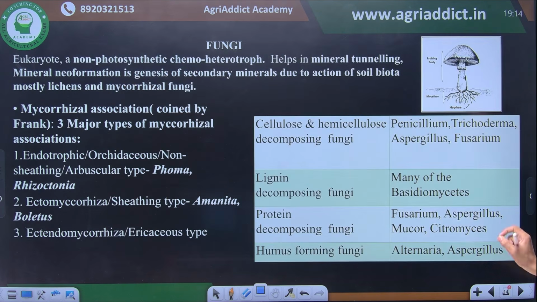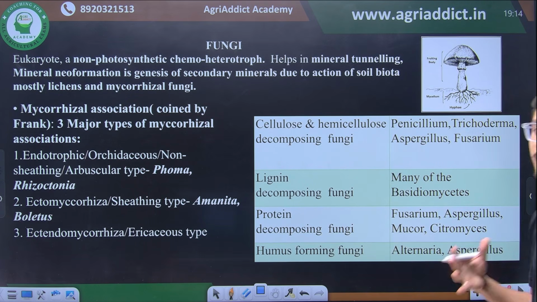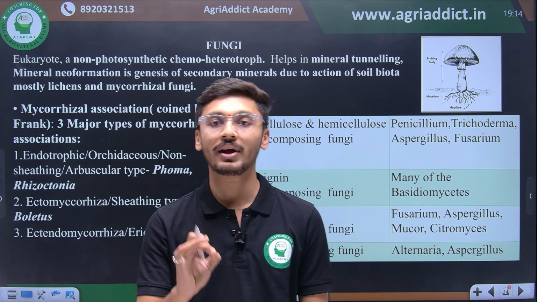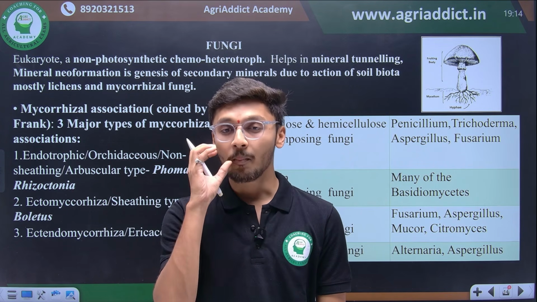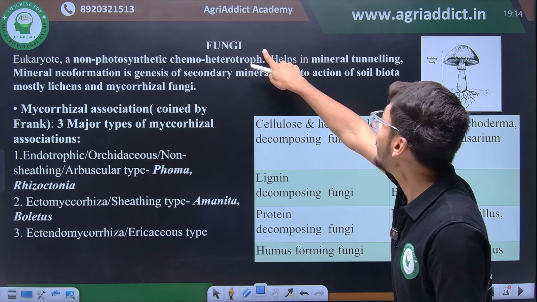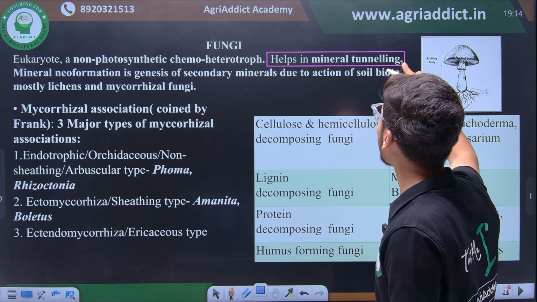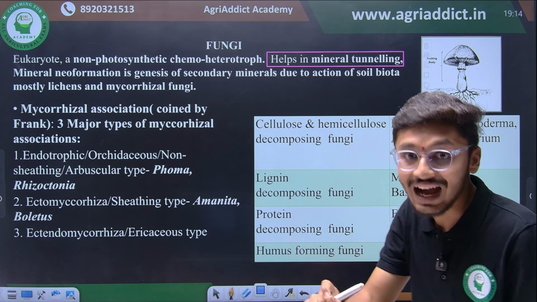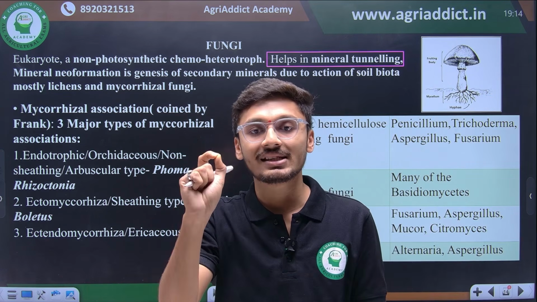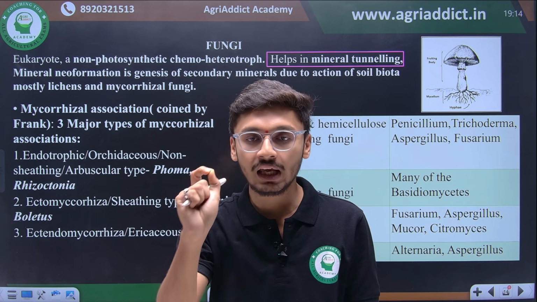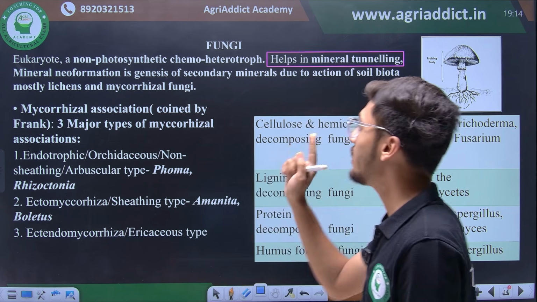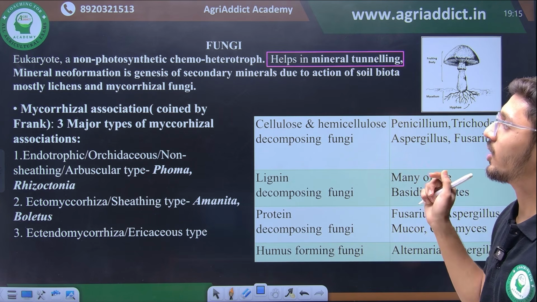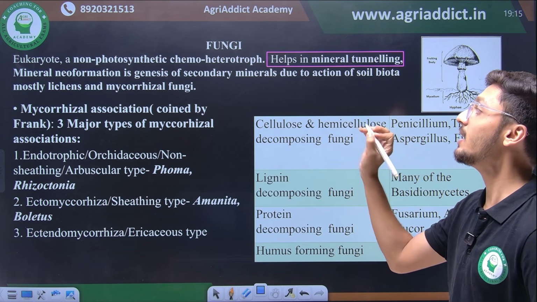To sum up the point with bacteria, we are now moving into fungi. Fungi are a eukaryotic, non-photosynthetic, chemoheterotrophic group of microorganisms which play a key role in mineral tunneling. Do not forget this point. Fungi play a key role in mineral tunneling. They are heterotrophic organisms. Mineral neoformation is the genesis of secondary minerals due to action of soil biota, mostly lichens and mycorrhizal fungi.